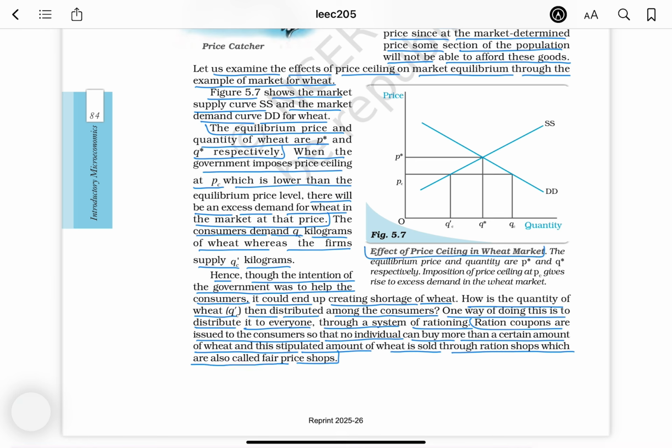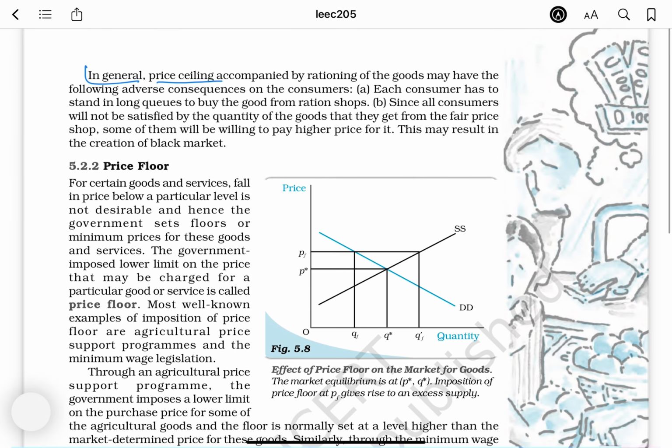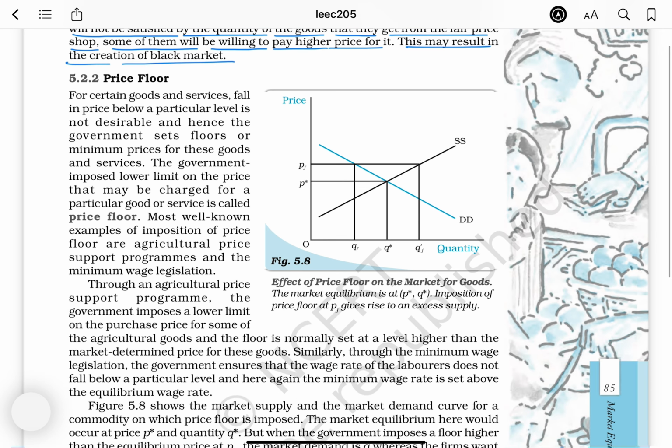Effect of price ceiling in the wheat market. The equilibrium price and quantity are P star and Q star respectively. Imposition of a price ceiling at PC gives rise to excess demand in the wheat market. In general, a price ceiling accompanied by rationing of the goods may have the following adverse consequences on the consumers. Each consumer has to stand in long queues to buy the good from ration shops, since all consumers will not be satisfied by the quantity of the goods that they get from the fair price shop. Some of them will be willing to pay a higher price for it. This may result in the creation of a black market.